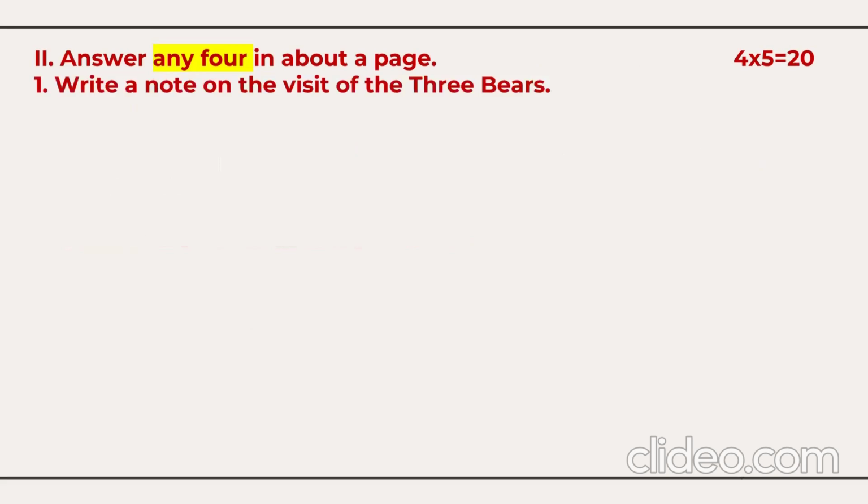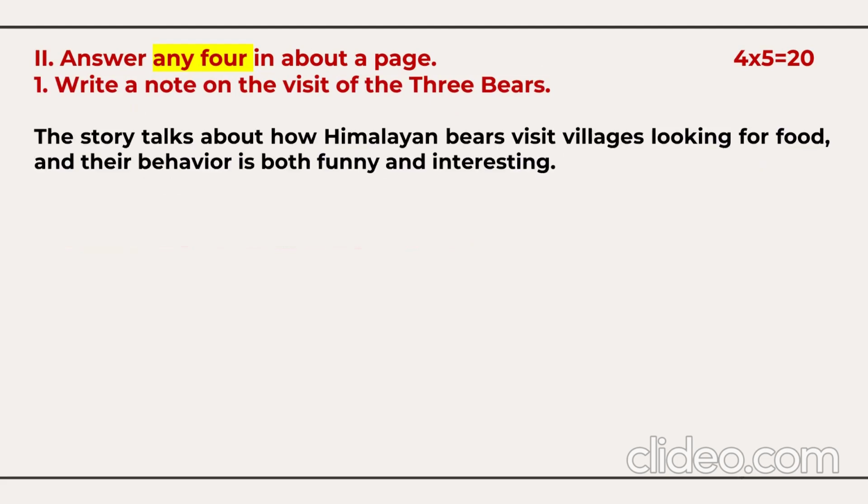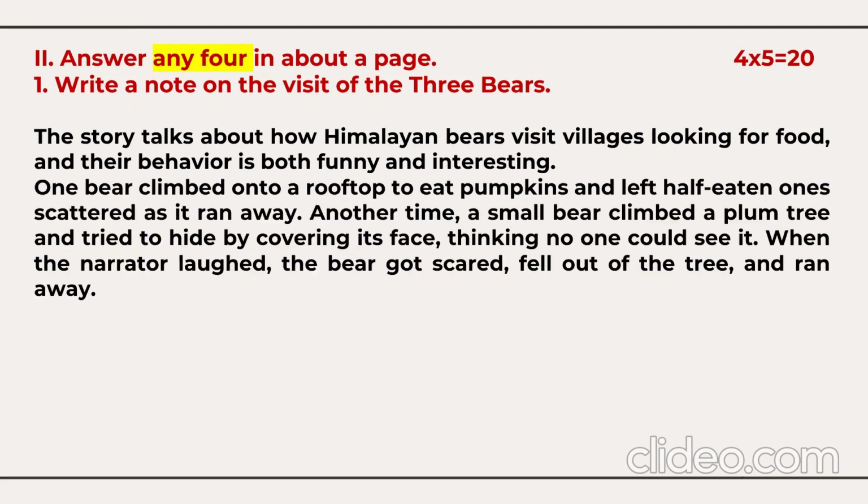Write a note on the visit of the 3 bears. The story Three Bears talks about the Himalayan bears which visit the villages looking for food, and their behavior is both funny and interesting. One bear climbed onto a roof to eat pumpkins and left half-eaten pumpkins scattered as it ran away. Another time, a small bear climbed a plum tree and tried to hide by covering its face, thinking no one could see it. When the narrator laughed, the bear got scared and fell out of the tree and ran away.